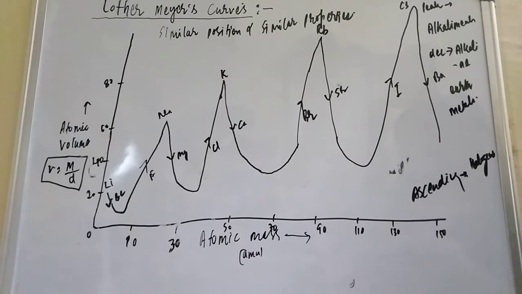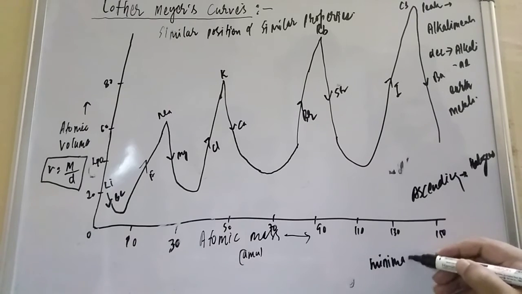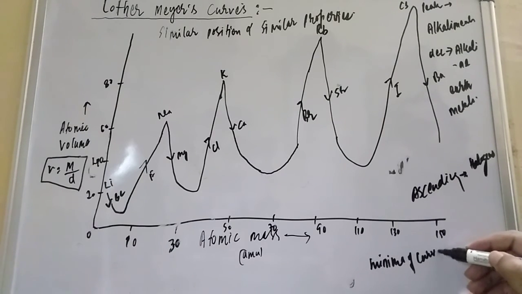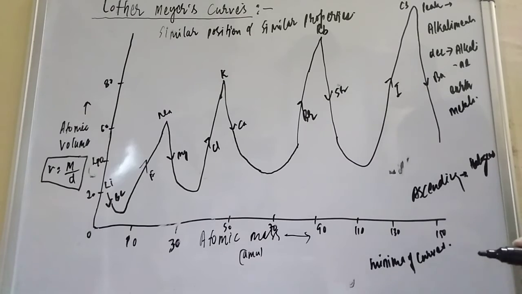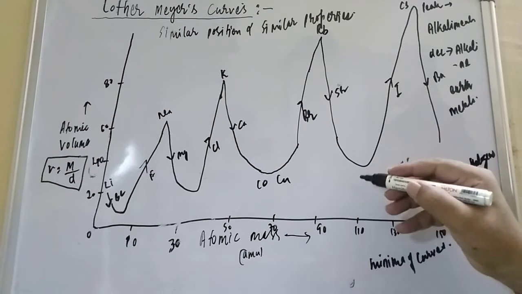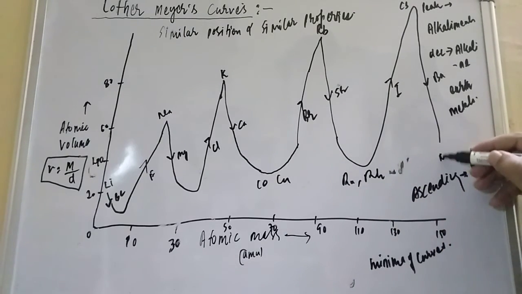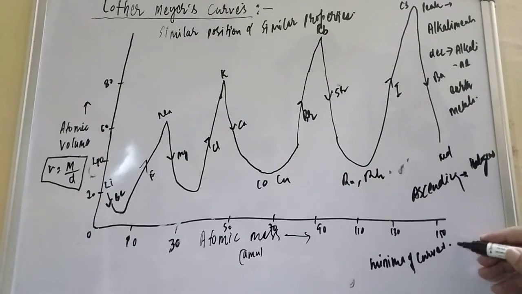Now the minima of the curve. In the minima of the curve there will be the transition metals, like cobalt, copper, ruthenium, rhodium. So the minima of the curve takes the transition metals.